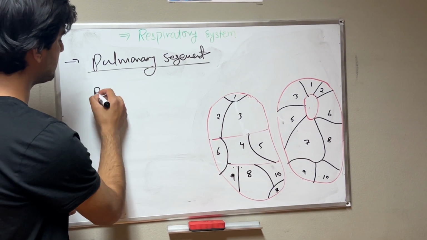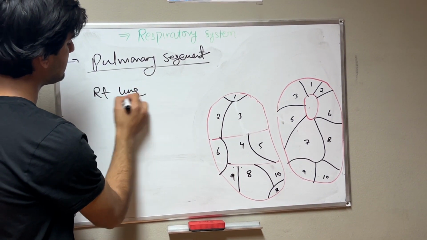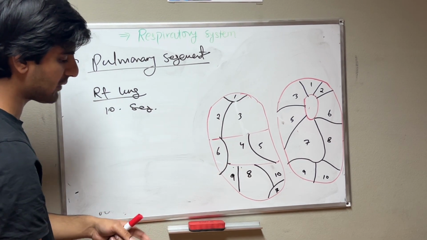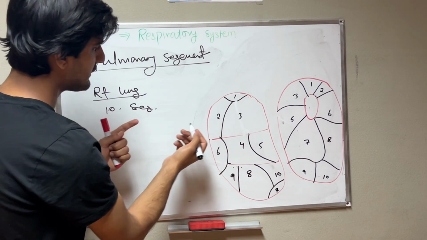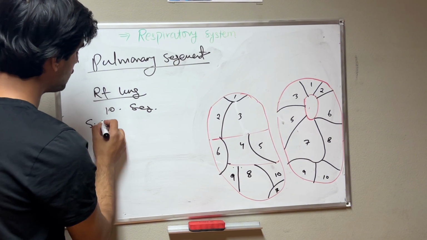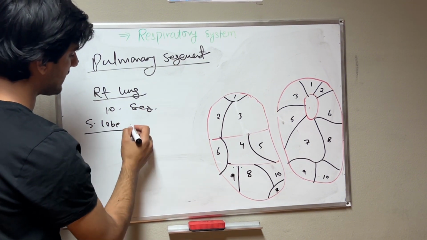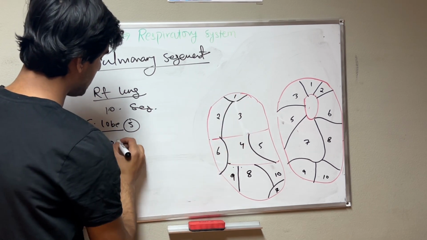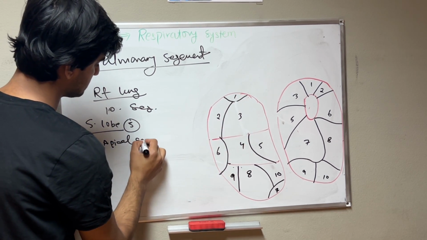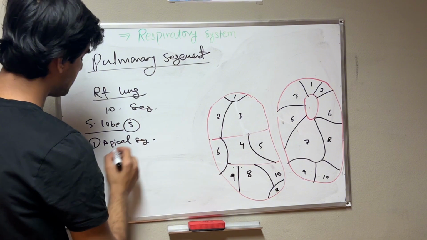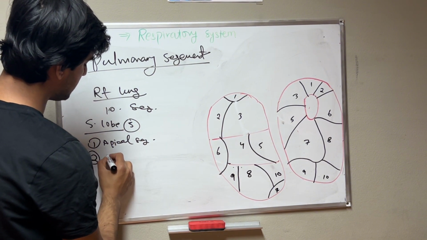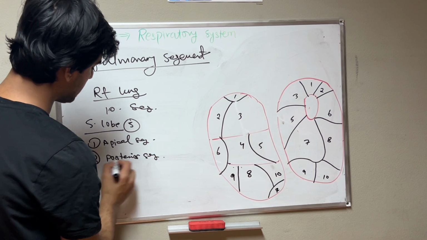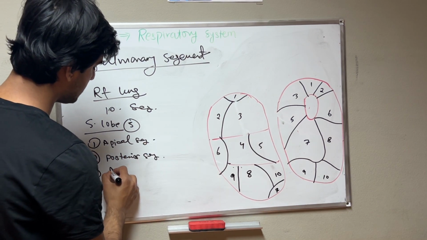Now the second part of our topic is the pulmonary segments. About the right lung, we have 10 segments. About the superior, middle and inferior lobes I already told you. Now I will mention where we have the segments. In the superior lobe we have 3 segments. First we have the apical segment, second the posterior segment, and third the anterior segment.